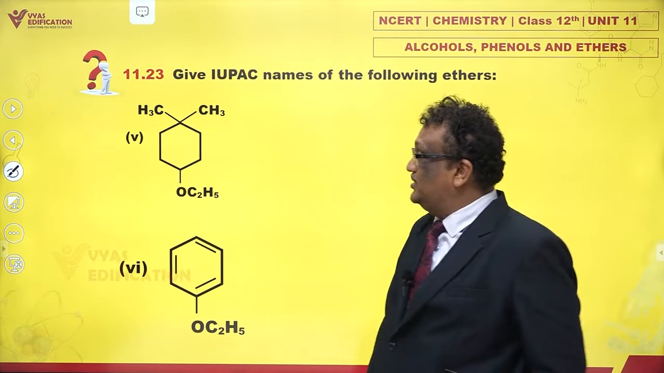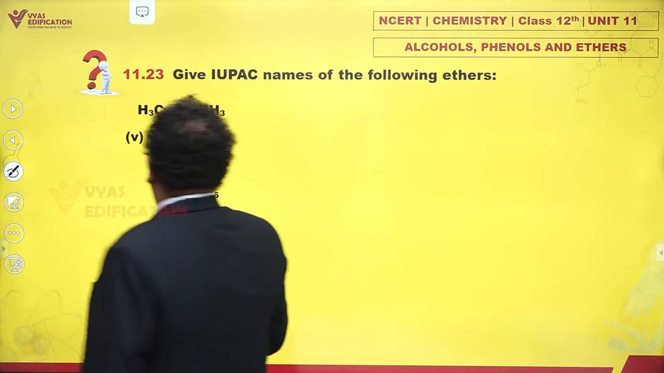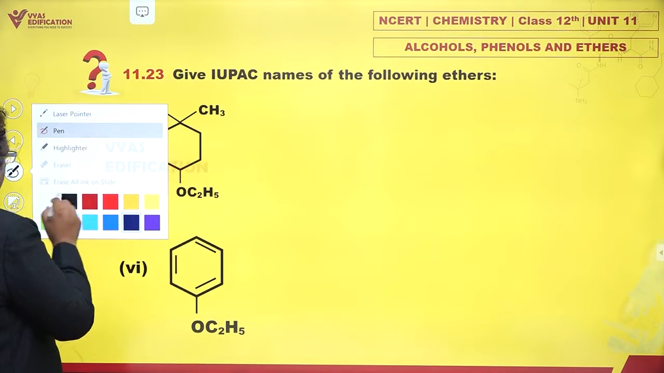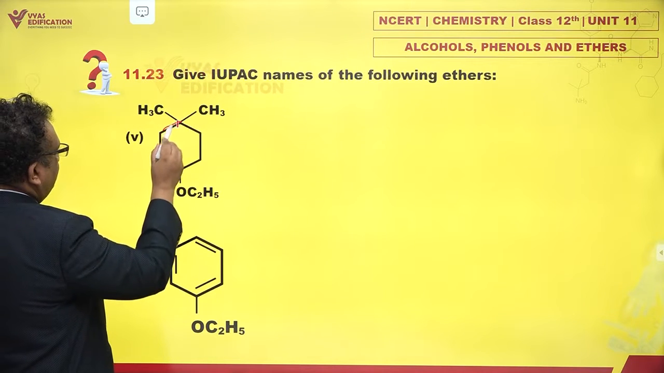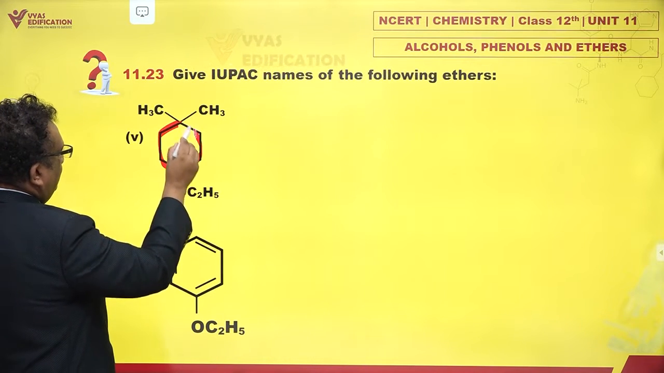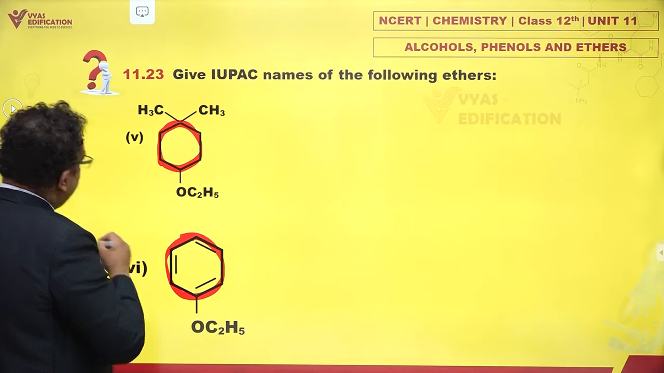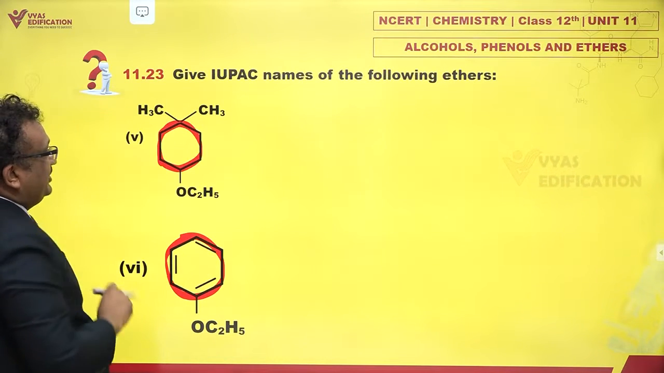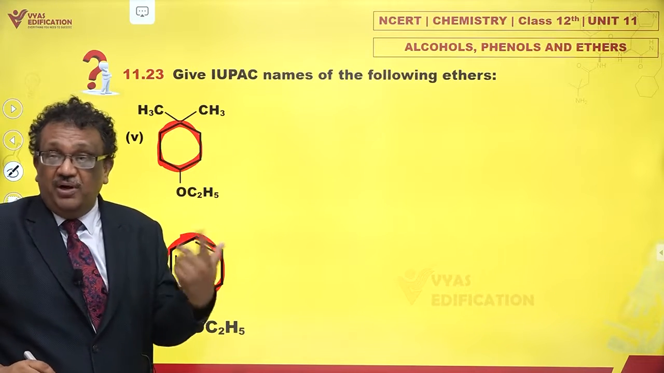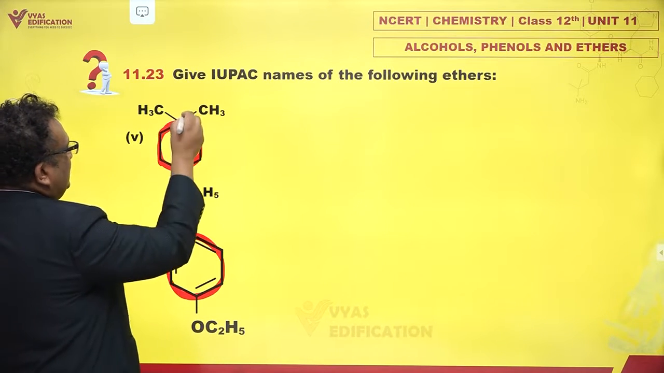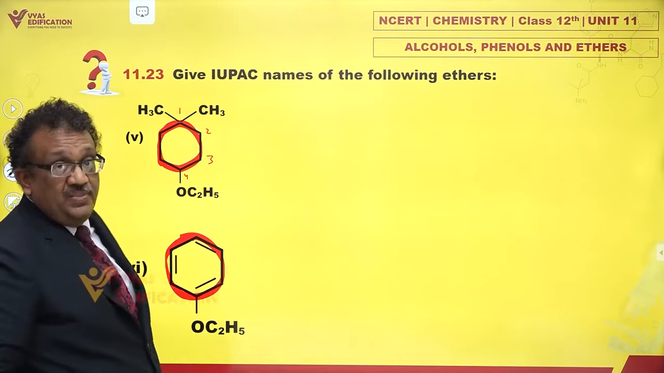Let's see the 5th and 6th. What do they say? Well, this is the parent chain. Very well. This one, benzene is the parent chain. Yes, benzene is the parent chain. Having fixed the parent chains, 2 substituents are better than 1. So first, this is number 1, 2, 3, 4. This is the way we choose.